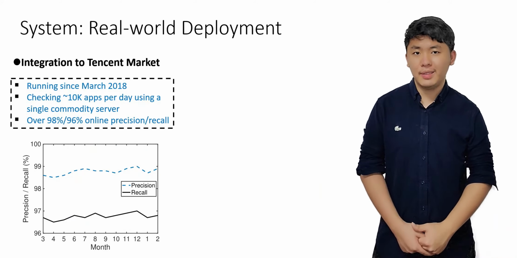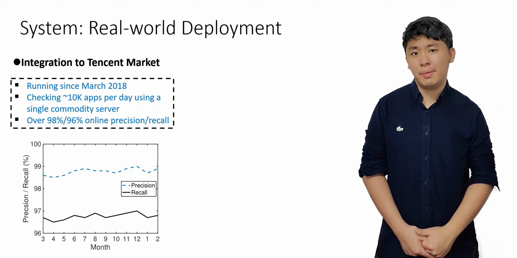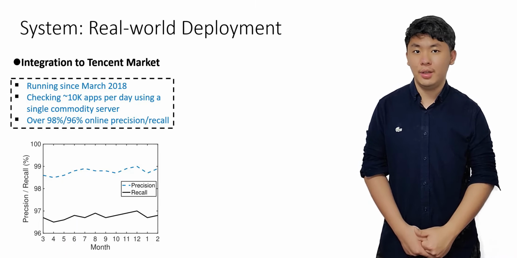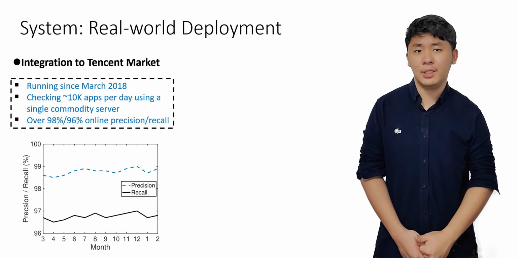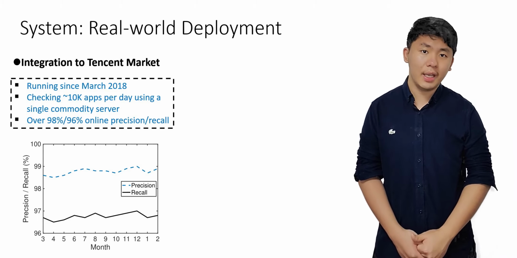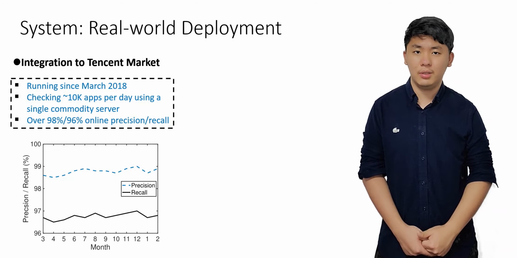We apply the optimized emulator to API Checker and evaluate its performance in Tencent market. API Checker has been running since March 2018. It can check around 10,000 apps per day using a single commodity server. Evaluation shows that our precision and recall are over 98% and 96% respectively, with little fluctuation.